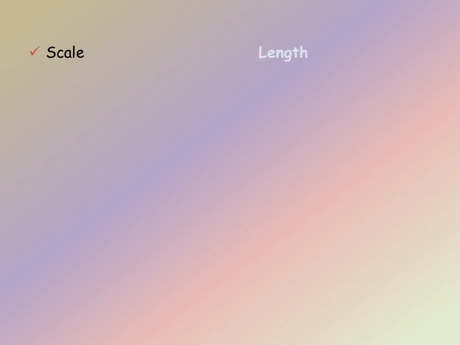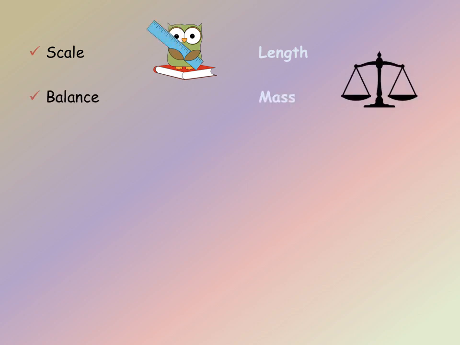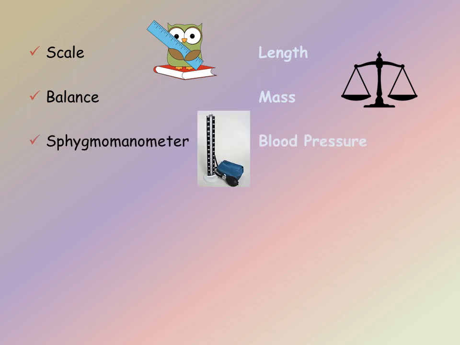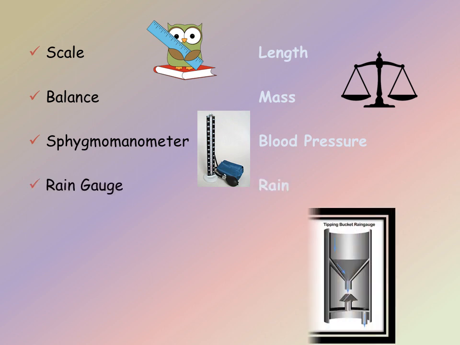The next instrument is a scale, which is used to measure the length. The next one is balance, which is used to weigh the mass. The next one, we'll use this sarcastically with our friends. When they are in anger, we will ask them to go and have a check with this instrument. That is a sphygmomanometer to check our blood pressure. The next one is rain gauge, which is used to collect and measure the rain.